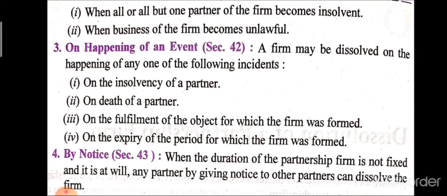If this type of happenings come in the business, at that time compulsory dissolution comes into existence. That is on the insolvency of a partner, and second one on death of a partner. Third one is on fulfillment of the object for which the firm was formed and on the expiry of the period. Then the next one is by notice. When the duration of the firm is not fixed and it is at will, any partner by giving notice to other partners can dissolve the firm, at that time compulsory dissolution occurs.